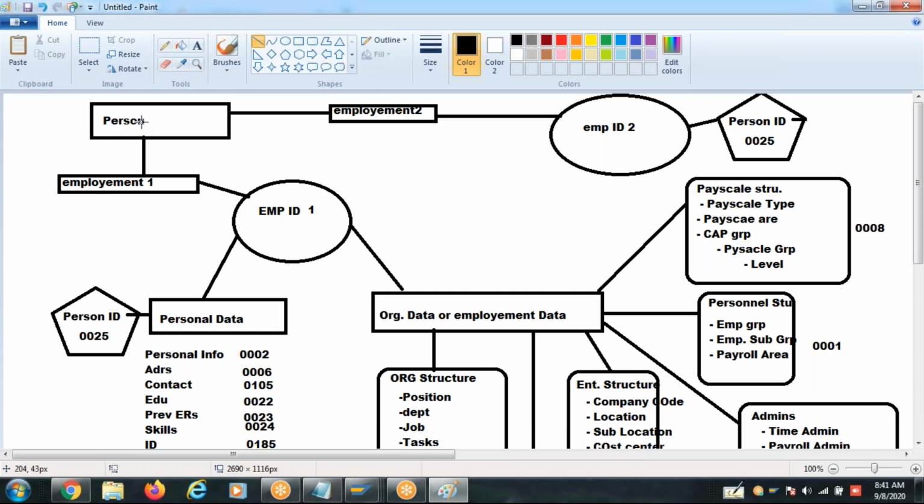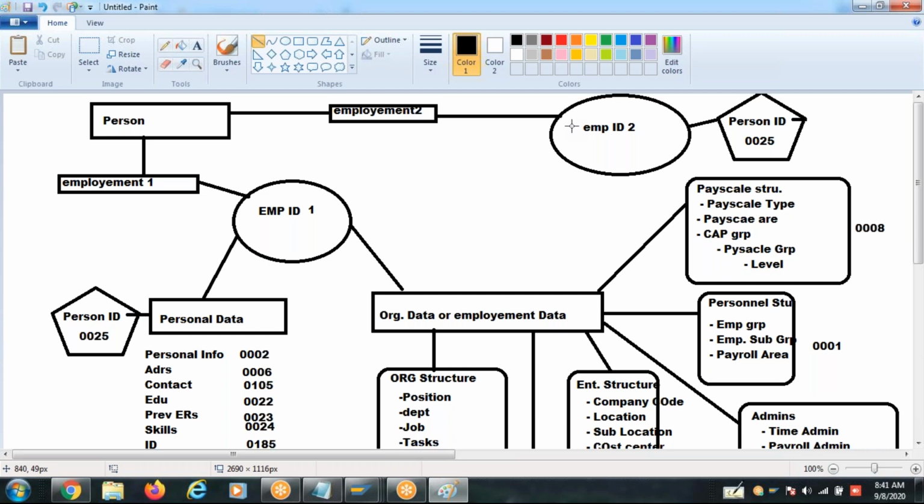A person with biographical information is identified with a person ID. It doesn't contain employment data. One person will have one person ID. One person can have multiple employee IDs. Understood?